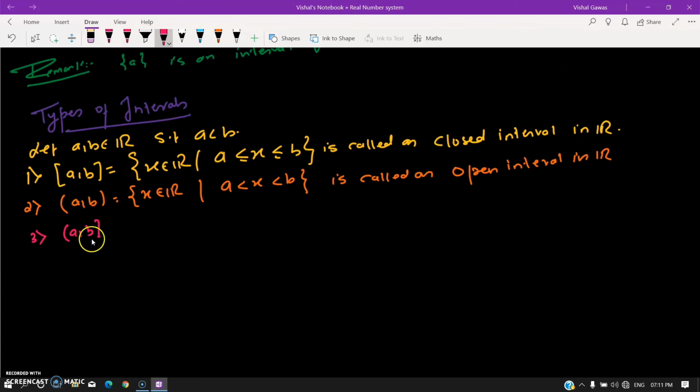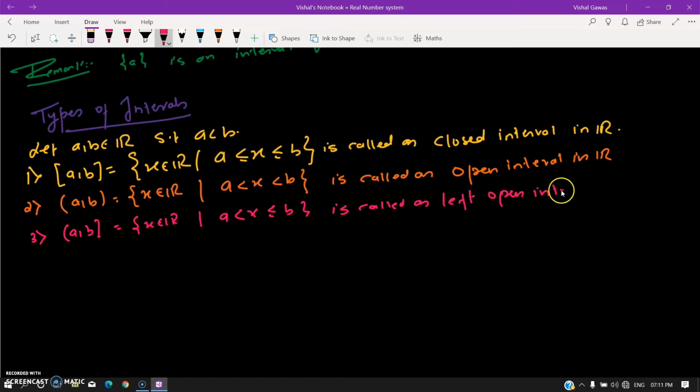This is the set of all x in R such that a is less than x less than or equal to b. That means x does not take the value a but is allowed to take the value b. It is called a left open interval, or right closed, whatever you want to say.